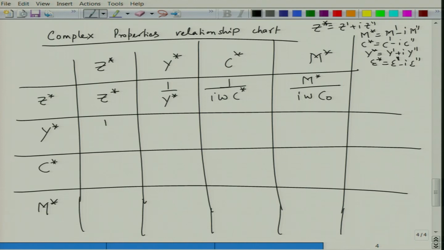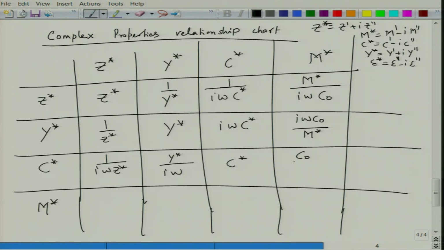Similarly, Y star will be 1 over Z star, equal to I omega C star, and this will be I omega C naught divided by M star. Now, for C star, it will be 1 over I omega Z star, this will be Y star divided by I omega, and this will be C star, and this will be C naught divided by M star.